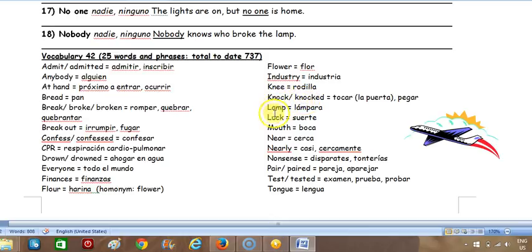Lamp, luck. Mouth, near, nearly. Nonsense. Pair, paired. Test, tested. Tongue. Okay, that's it for lesson 42.